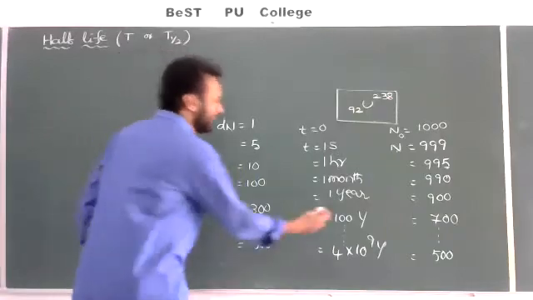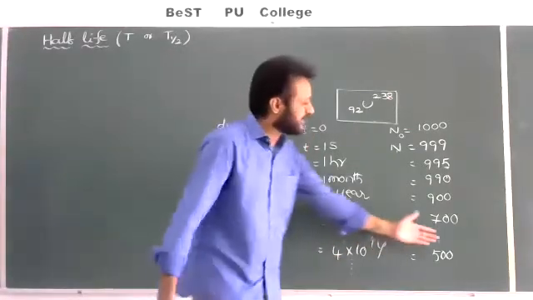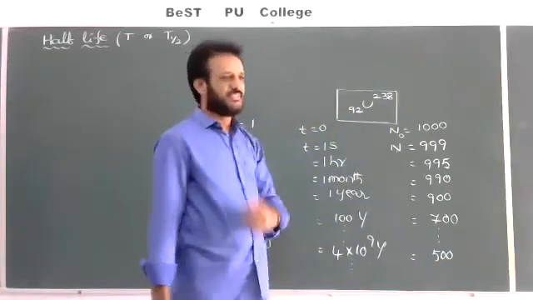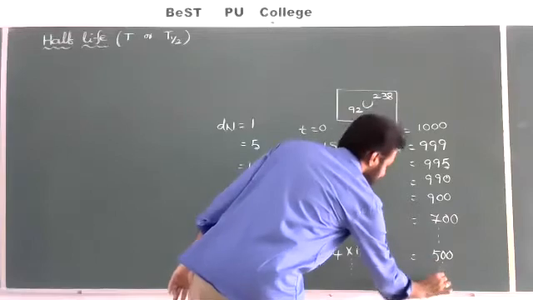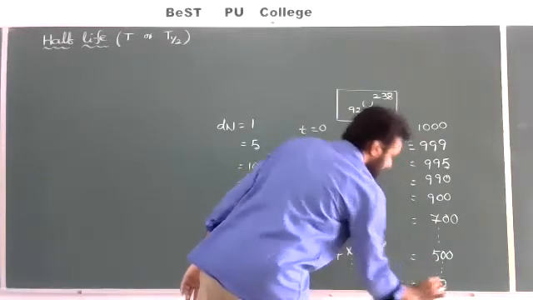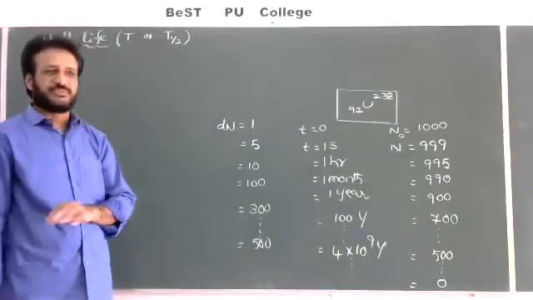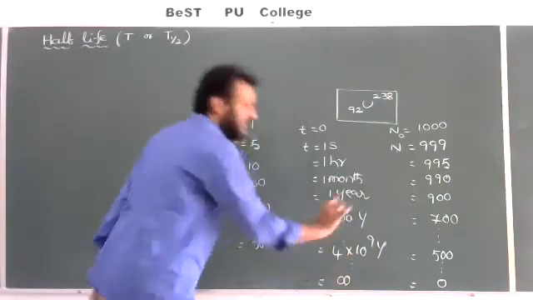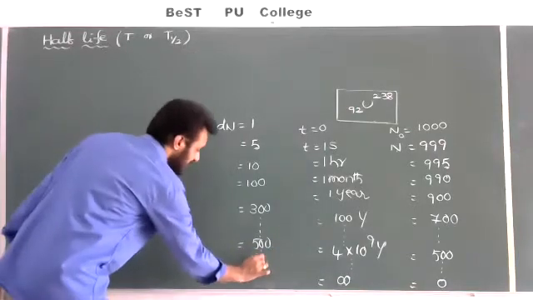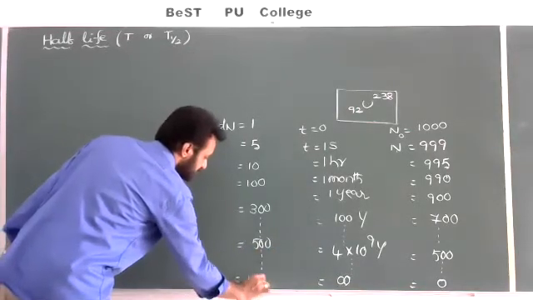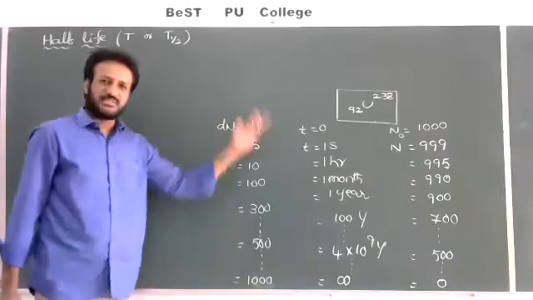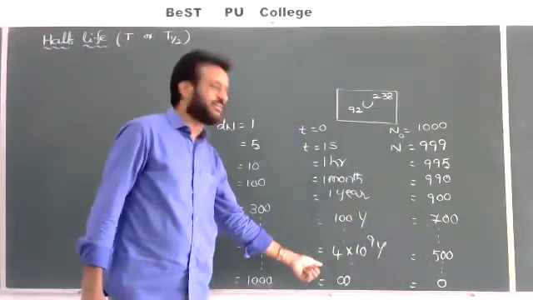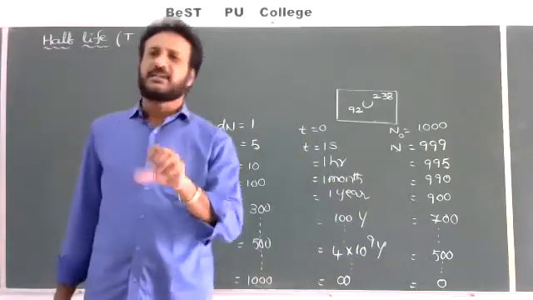Still if you want to observe, as time is going on, the number of atoms of 400, 300, 200 and the last what will be happen? 0. So that means to get 0 atoms, how much time it may take? Infinite time. So we cannot say the particular time. So the lifetime of all the atoms is equal to infinity. And after infinite time, what are the number of atoms came outside? 1000. All the 1000 atoms are disintegrated. That's why it contains only 0 atoms and the time is equal to infinite. But infinite time we cannot calculate.